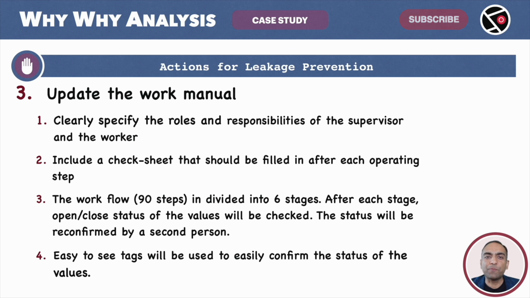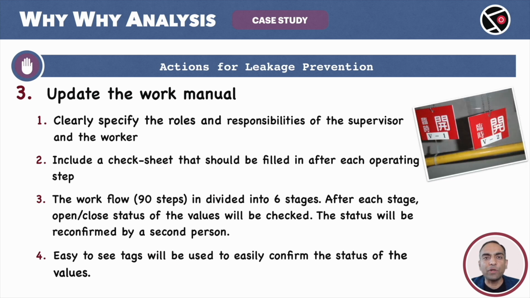it was decided to use bright red color tags to indicate the status of the valves, open or close. This is a picture from a report from Toyota City. Actually, the workers were finding it hard to confirm the status, open or close, of these valves. These tags are designed to make things easier. The language here is Japanese. Let me help you out. The left tag here says V1 is open, and the right one says V2 is open.